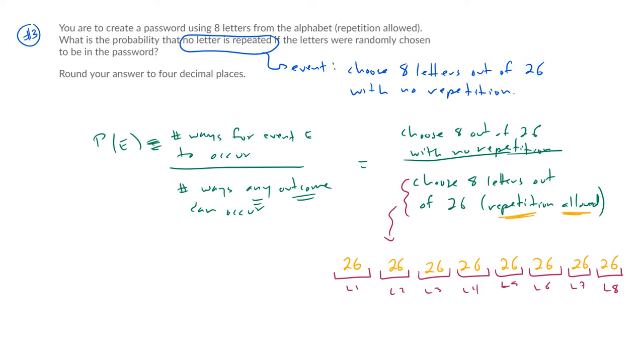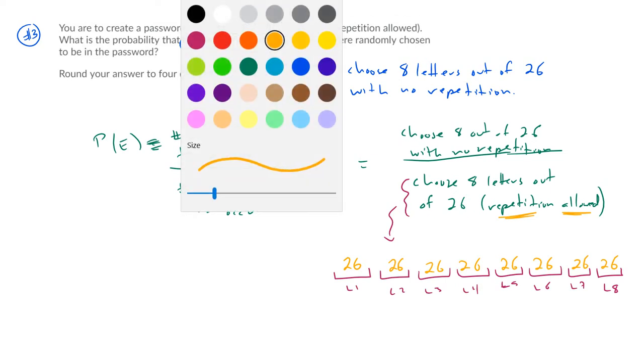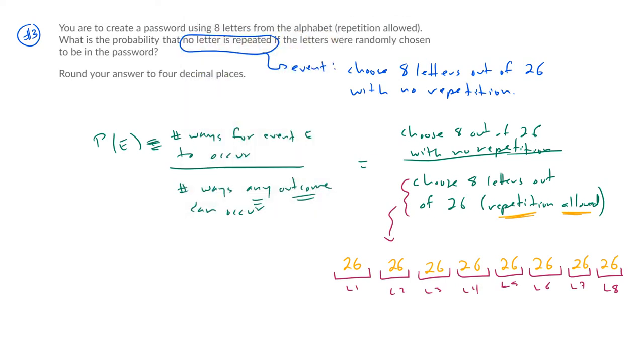So the denominator is easy, okay? The denominator is just this. Of course, we could write this more succinctly. How? Can I write this in a faster way? Sure, I can write this as 26 to the power 8, not times 8. Don't mix that up, right? 26 times 8 is 26 plus 26, plus 26, plus 26, right?